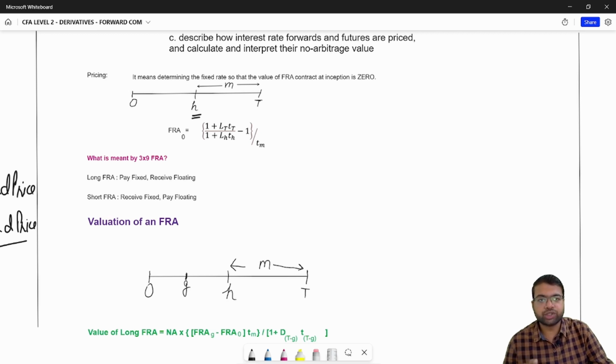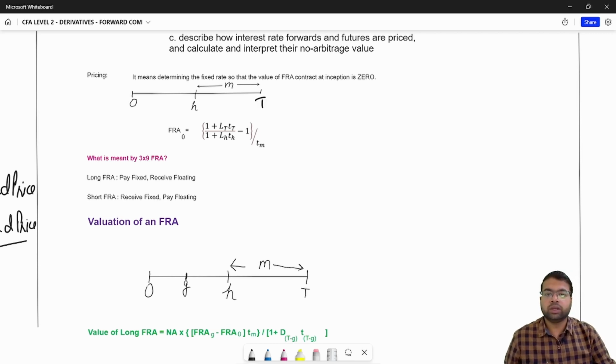That fixed rate should be such that at initiation at point 0, the interest payer and the interest receiver should be indifferent. No single party should be getting any benefit out of this contract. So the value of the FRA contract at inception must be equal to 0. So let's see how to price an FRA contract.